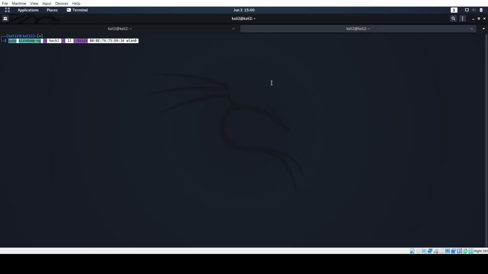Now what we will do is open another terminal. We have to first write a command that will capture all the activities and save it inside a file. The command that we will be using is airodump-ng -w for write, hack1 to write in that file, then -c for the channel, which is 11, and then the BSSID. Since a lot of files are going to be generated, we'll move into a folder and run the command there.